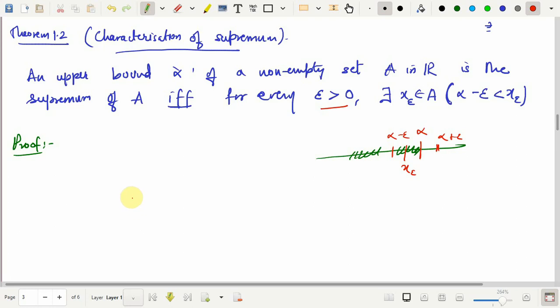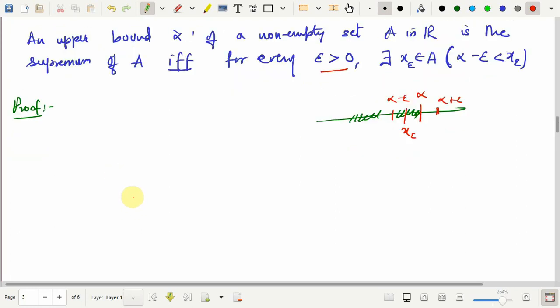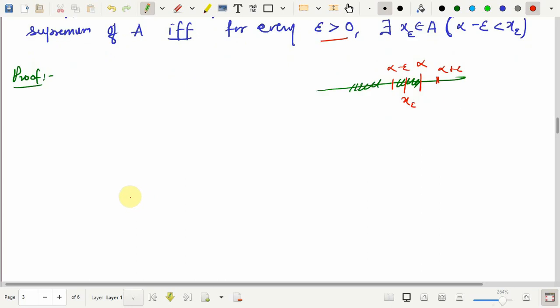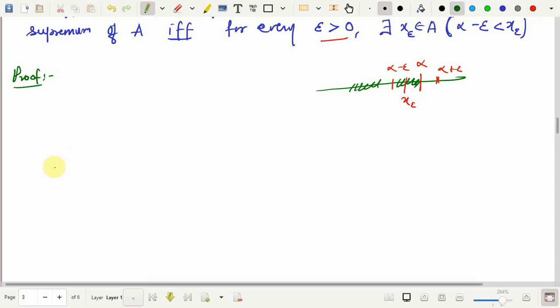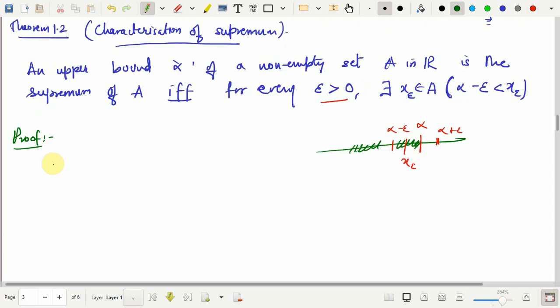Okay. In fact, it can be proved with some modification of the previous statement itself, but we give the rigorous, direct proof of this. So again it is an if and only if statement. You are already given that alpha is an upper bound, so that is already assumed. The statement to be proved now is that alpha is the supremum of A if and only if for every epsilon positive this happens.